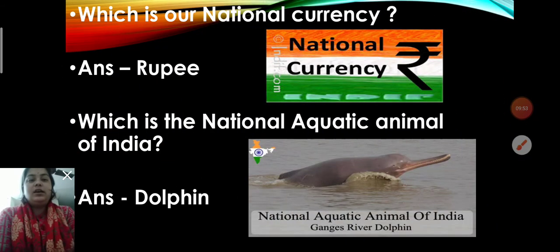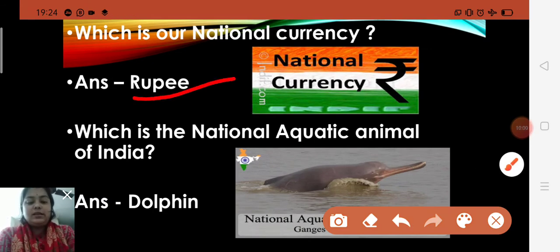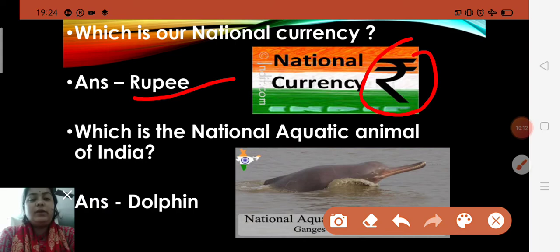Now, see the next. Which is our national currency, children? Yes, tell me. Rupee. Rupee is our national currency. Yes, the Indian rupee is the official currency of India, and the rupee is subdivided into 100 paise, and this is the sign of rupee. When you say 2 rupee, it means you will put the sign of rupee and then you will write 2. It means what? 2 rupee.